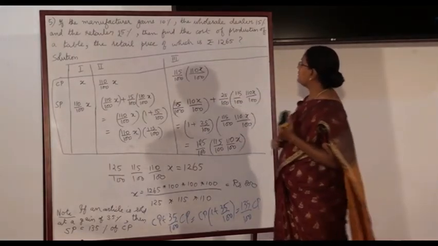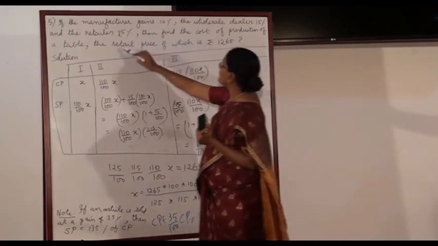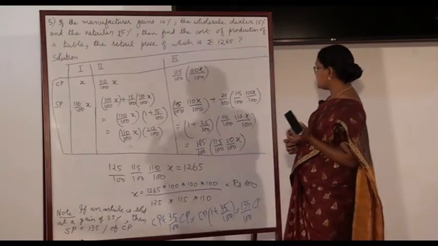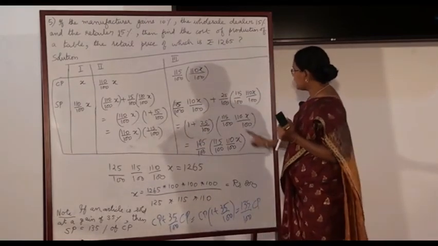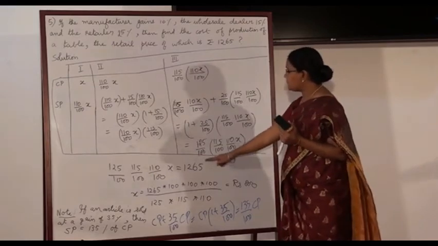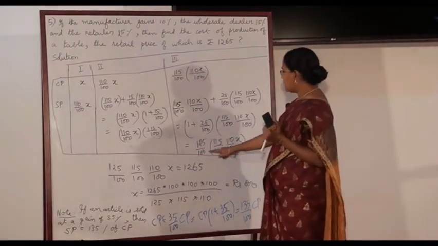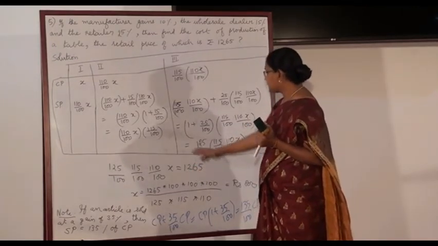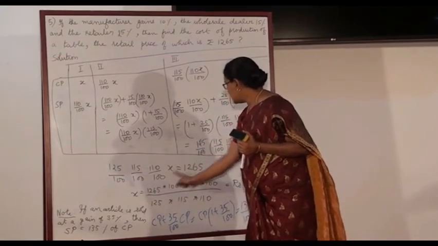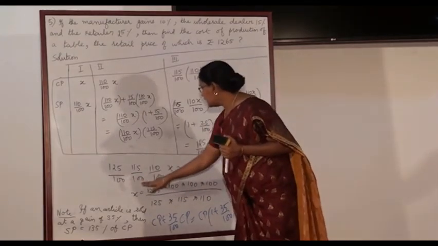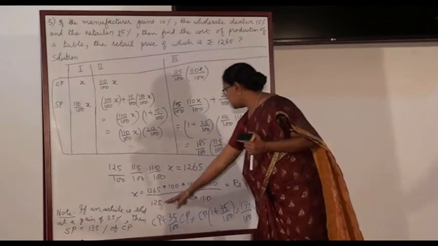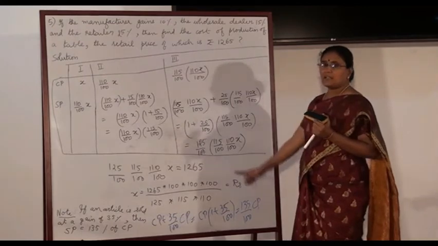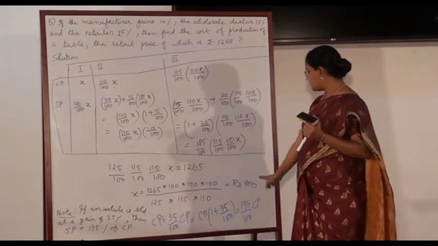And let us apply this data. The data given is the retailer's selling price is rupees 1265. So the retailer's selling price is this formula which we have calculated. Therefore, this has to be equated with rupees 1265. On simplifying, it is 1265 into 100 into 100 into 100 divided by 125, 115, 110. On simplification, we get 100. So, cost price of the table is rupees 800.